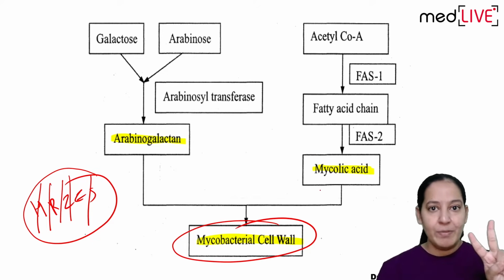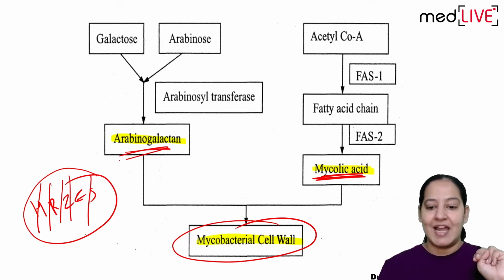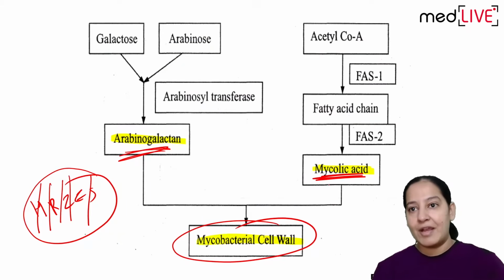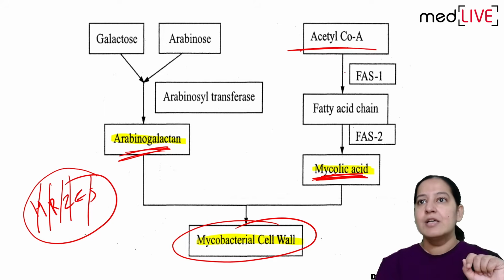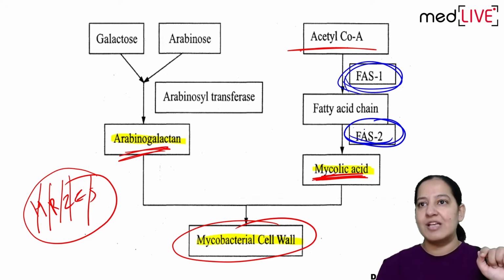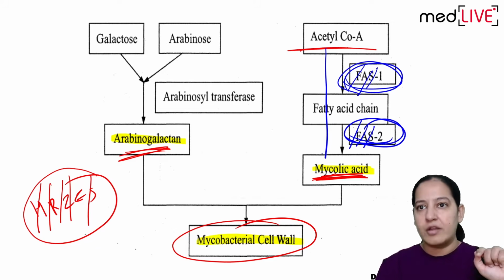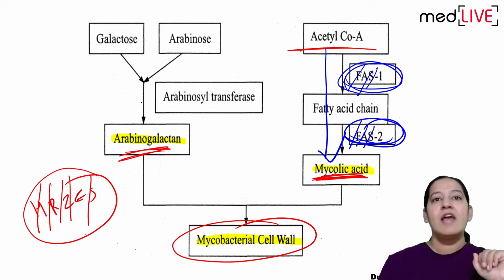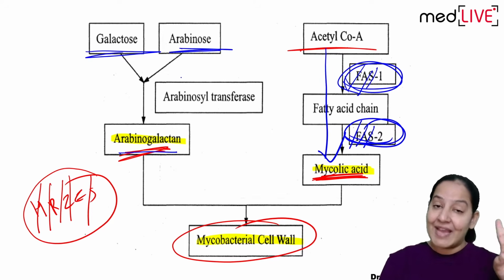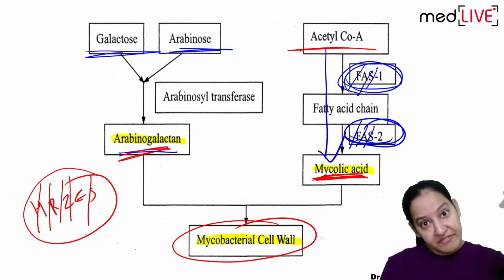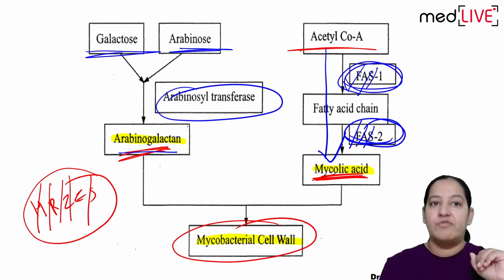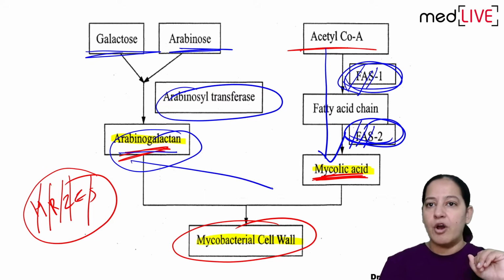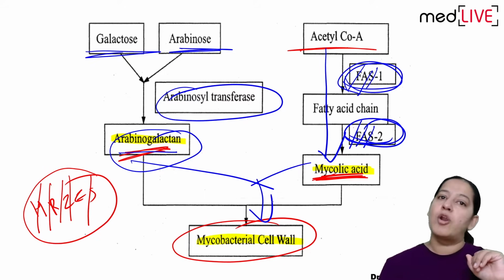The cell wall is made up of 2 basic things. Number 1, mycolic acid, and second is arabinogalactan, as seen in the diagram. Mycolic acid is formed from acetyl-CoA. 2 enzymes are required here, FAS1 and FAS2, fatty acyl synthetase 1 and fatty acyl synthetase 2, and acetyl-CoA gets converted into mycolic acid. Second is arabinogalactan, which is formed from galactose and arabinose. Galactose and arabinose combine together with the help of another enzyme known as arabinosyl transferase, and arabinogalactan is formed. Both of them combine together to form the cell wall of mycobacteria.